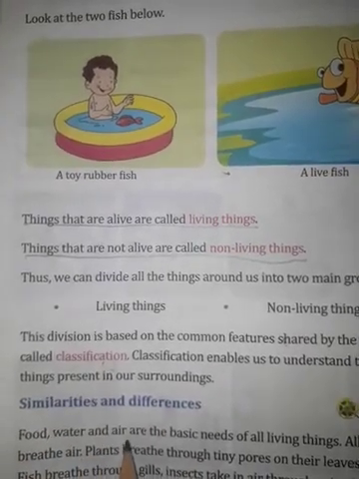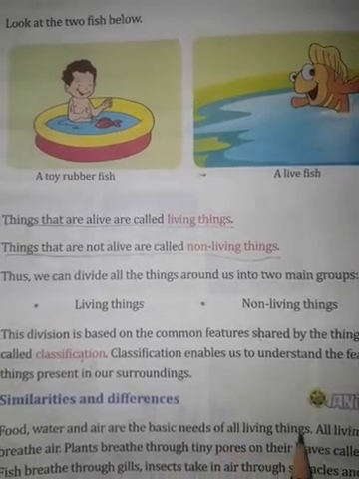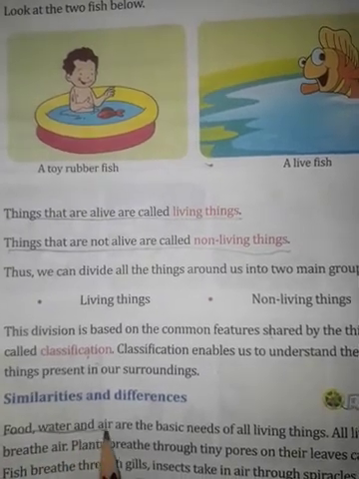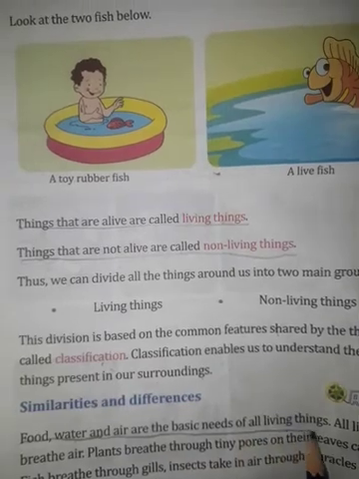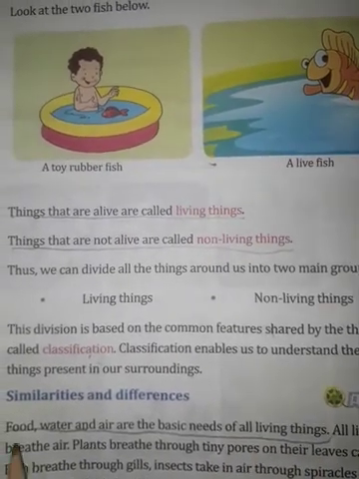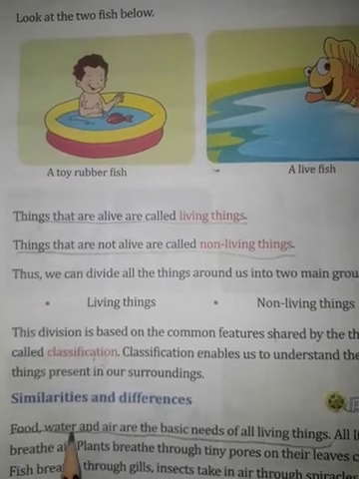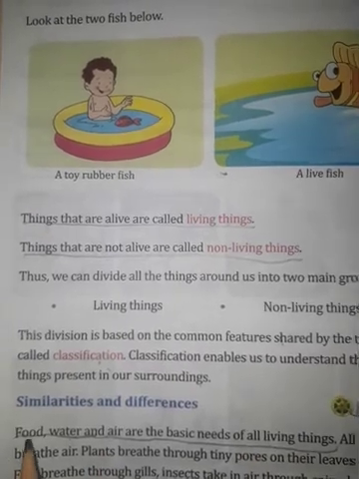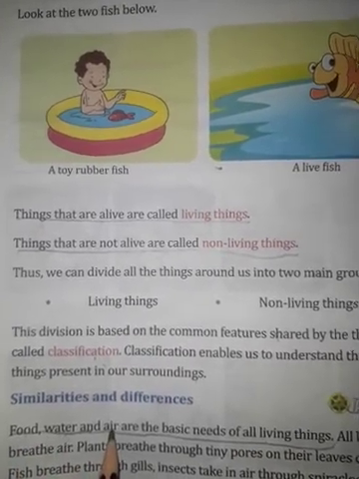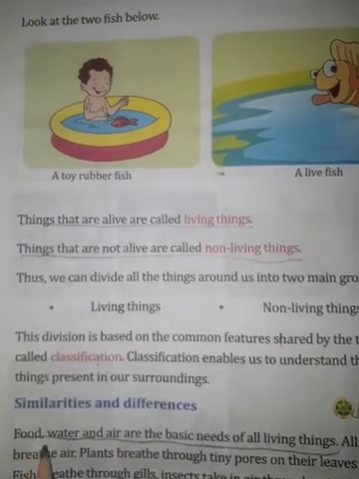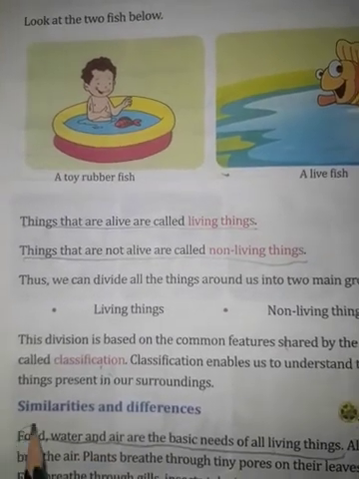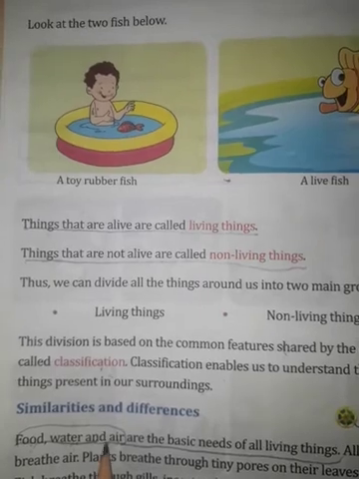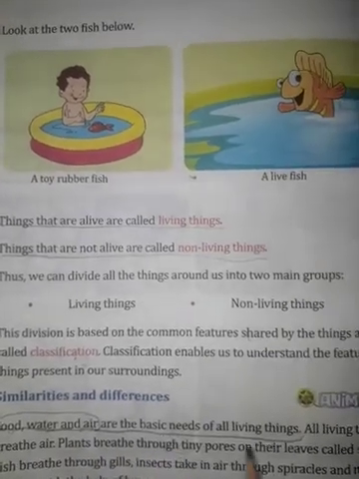Food, water and air are the basic needs of all living things. Observe this and underline this line. All living things need food, water, and air. These three things are very important for living things. Living things stay alive with the help of food, water, and air. This is the basic need of all living things.